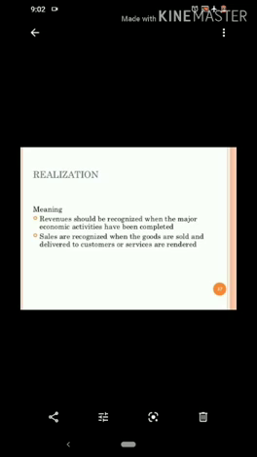For example, if the business has made a sale and the payment has been made by the customer and the possession has been transferred by the organization, only at that time the sales will be considered. But if the business has received only an order from the customer, it means no possession and no ownership has been transferred by the organization to its customer, that cannot be considered as sales.